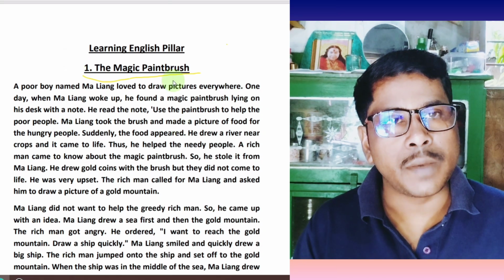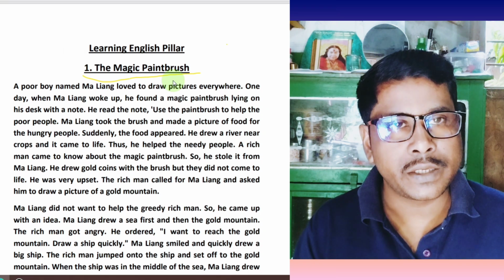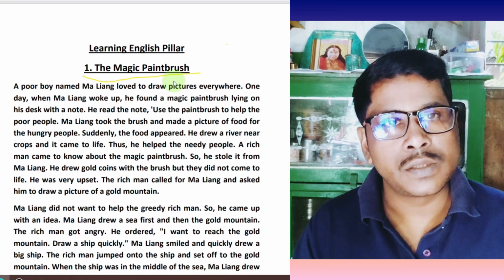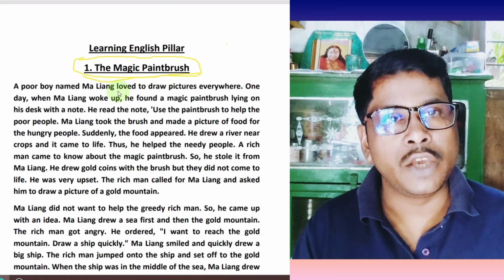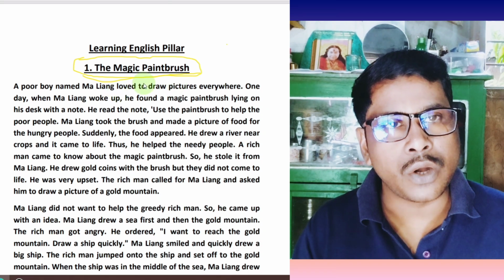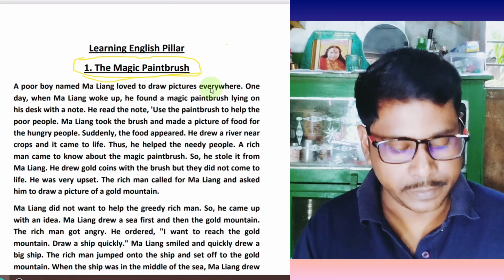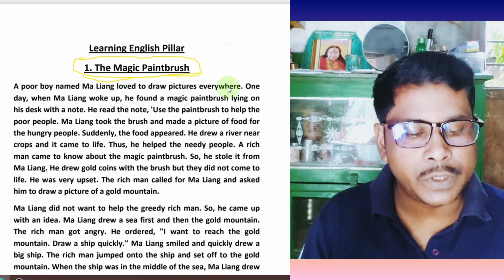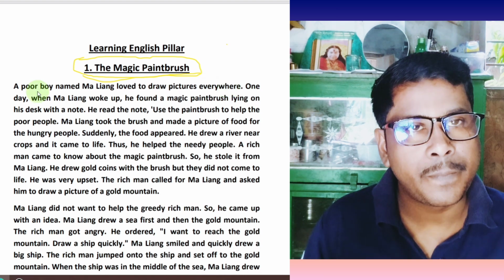You know the meaning of the word magic. Here the word magic refers to the surprising work which is incredible to human beings, that cannot be done by human beings through their ability.